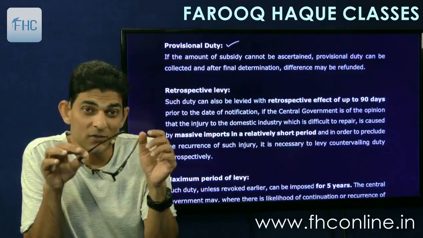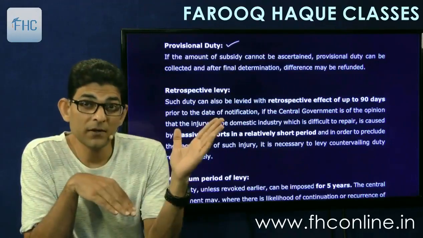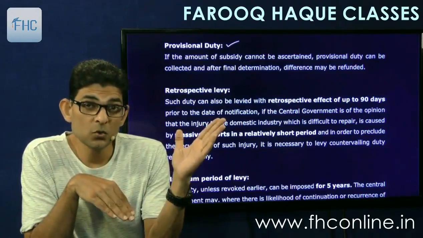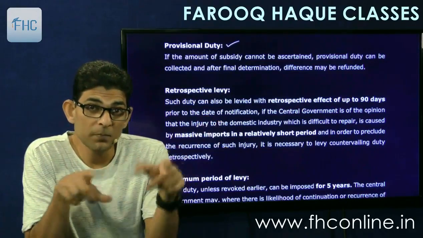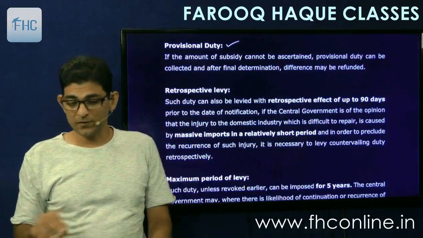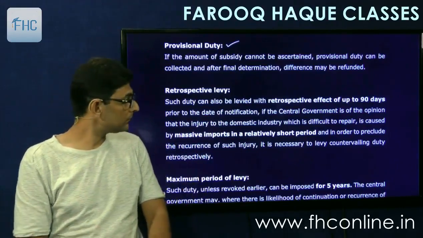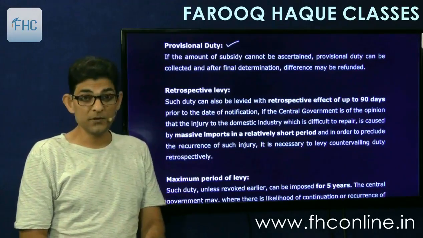So in such situations it is important to charge duty with retrospective effect, that all those who had imported these goods within the last 3 months from such and such person should pay this duty, right? So that's why retrospective levy. So all those people who had imported in the past will also be liable to pay this duty.